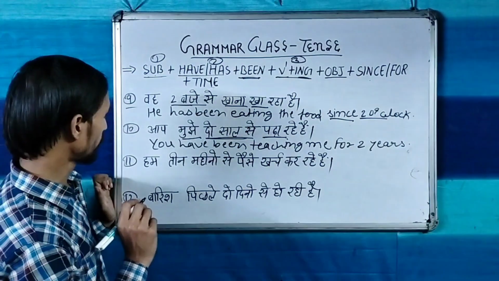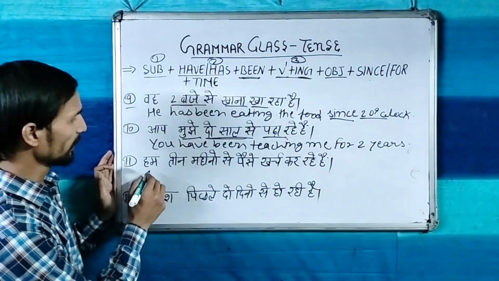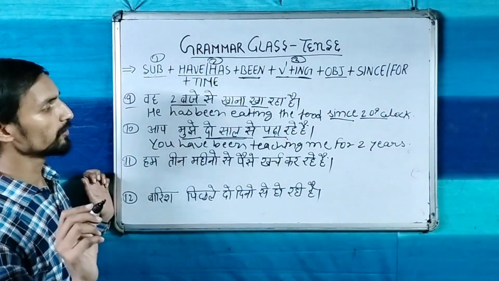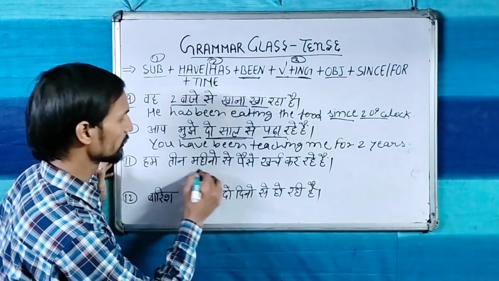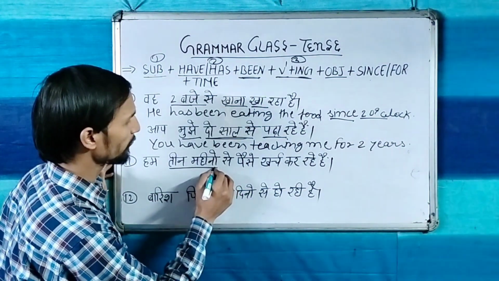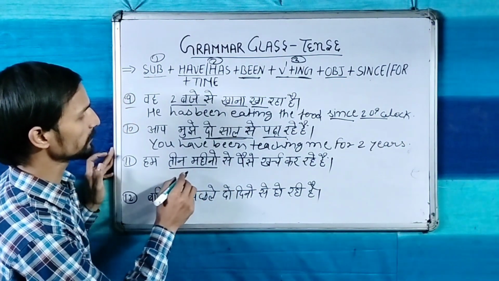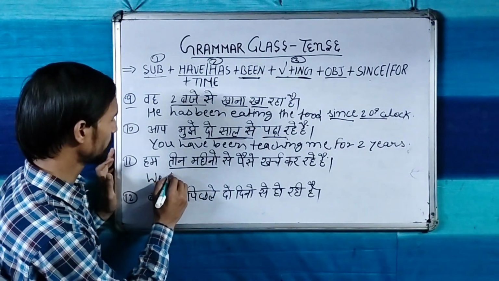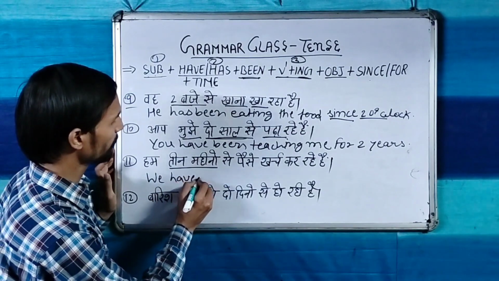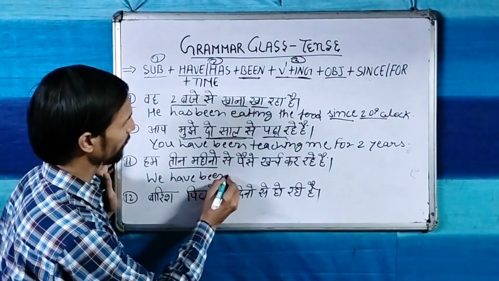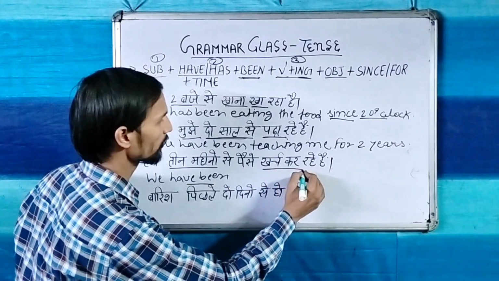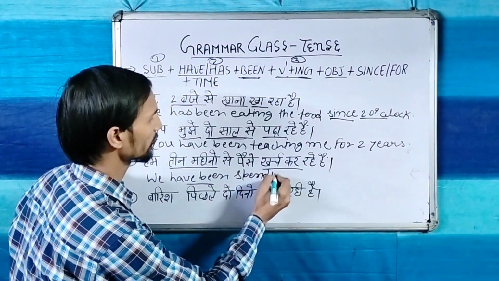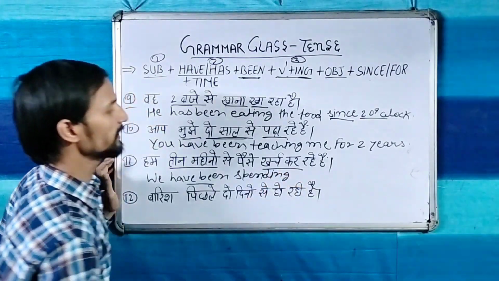Now see next sentence, that is हम 3 महीनों से पैसे खर्च कर रहे हैं. So this is also present perfect continuous tense because time has been given. So हम, with we will use have been, and after helping verb then we will use verb खर्च करना, spend, and then we will use here ing with verb.